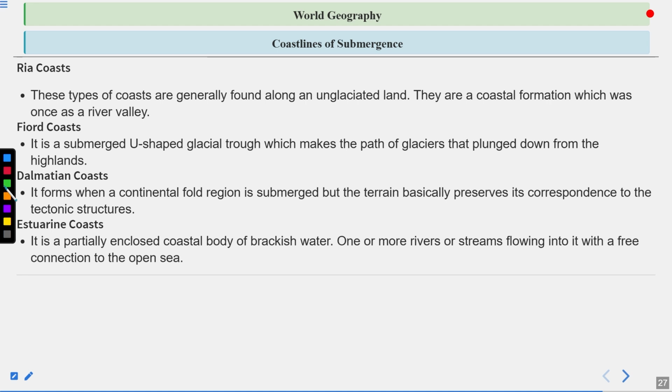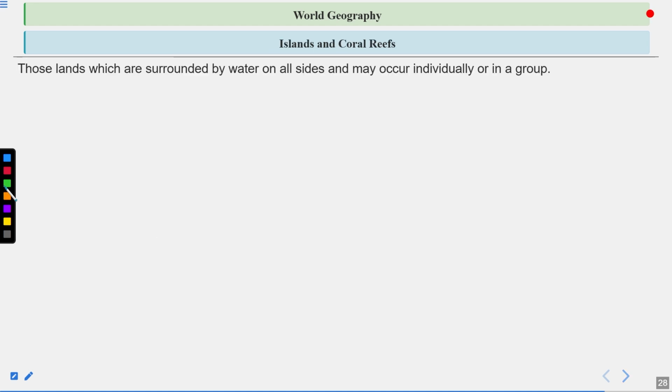They consist of brackish water. Brackish water is not salt water and not fresh water, but a mix of it, in which the amount of salt is increased, because of which it is not called fresh water or salt water, but brackish water. Those lands which are surrounded by water on all sides and may occur individually or in a group are called islands. So now we are learning about islands and coral reefs.